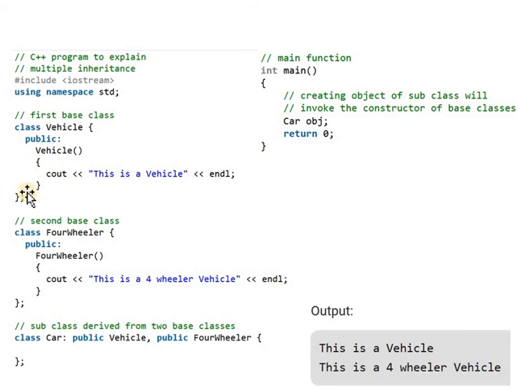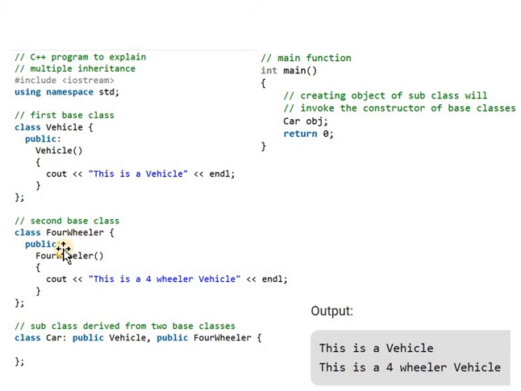After completing the first base class definition, we create another base class, that is four-wheeler. How to define that class? By using the class keyword, and after the class keyword, we write the class name. Our second base class name is four-wheeler.